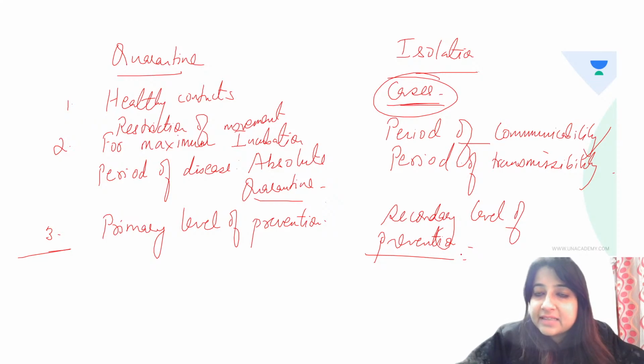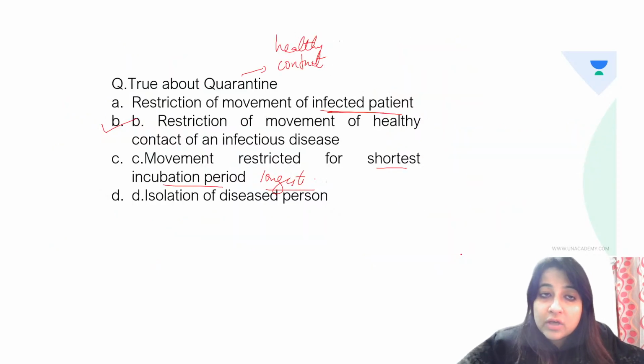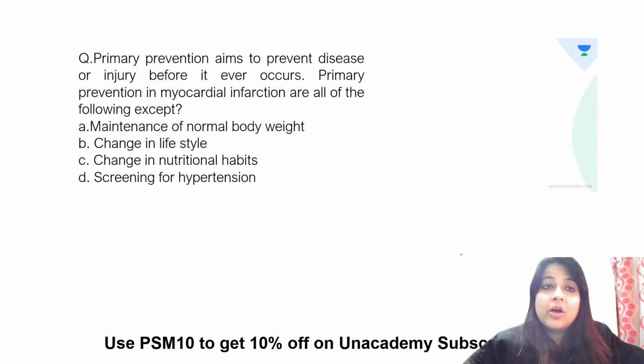So I wanted to revise the difference between quarantine and isolation, which we have done. So your answer here was true: quarantine is restriction of movement of healthy contacts of an infectious disease. All right, next question. Can you mark this? Again, levels of prevention are equally important for any of the exams. So you will definitely get a question on that.